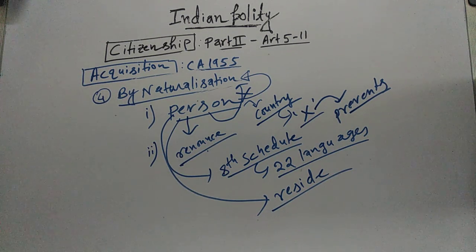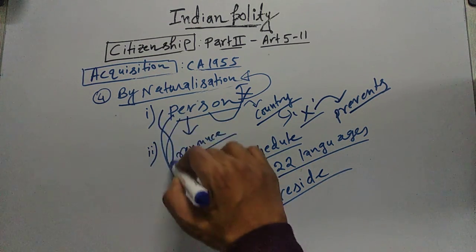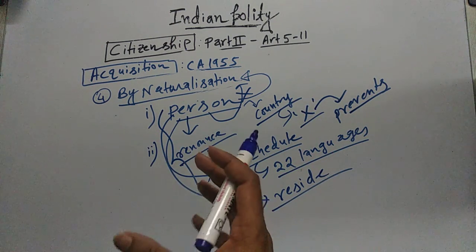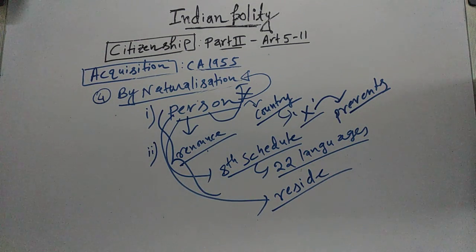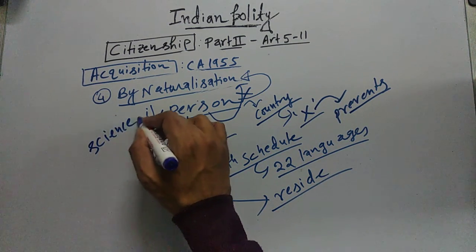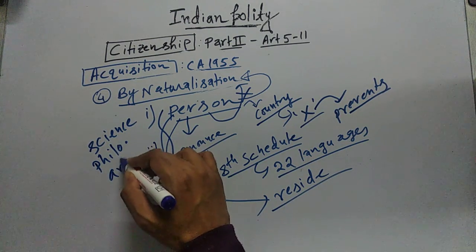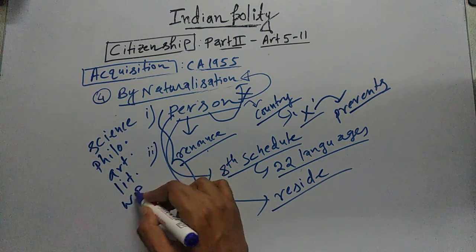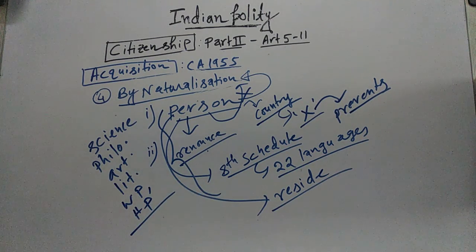But let me tell you one thing here: the central government may waive all these conditions, or a few of them, in the case of a person who has rendered distinguished service to science, philosophy, art, literature, world peace, or human progress. And when I say central government, here in this case it is the Ministry of Home Affairs. So the Ministry of Home Affairs may waive all or a few conditions for naturalization for such a person.